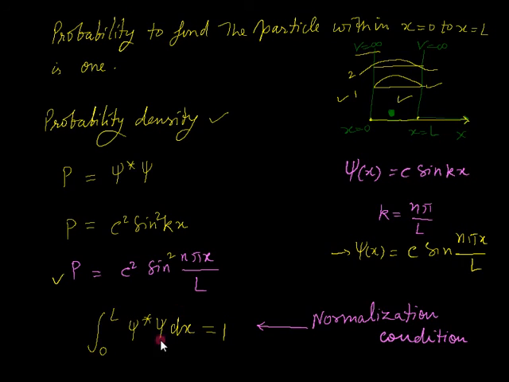As we know, the probability of finding this particle within the dimension is 100%, so we write 1, because probability is either 0 or 1. So this is the probability within the dimension 0 to L, that is equal to 1, and this formulation is known as the normalization condition.